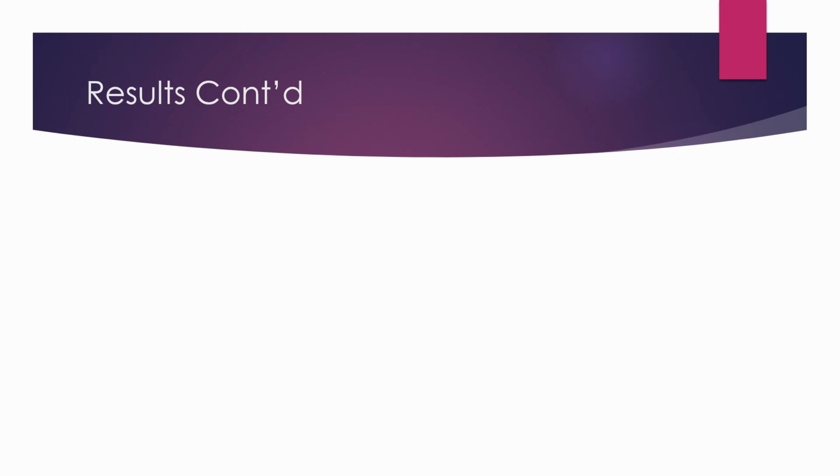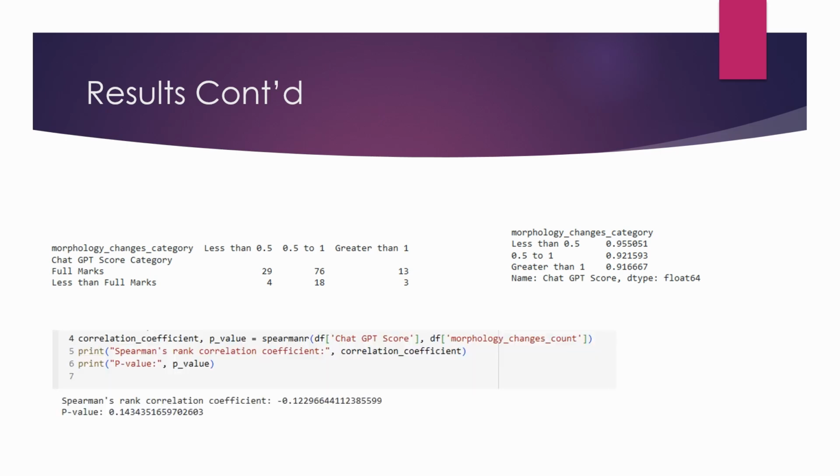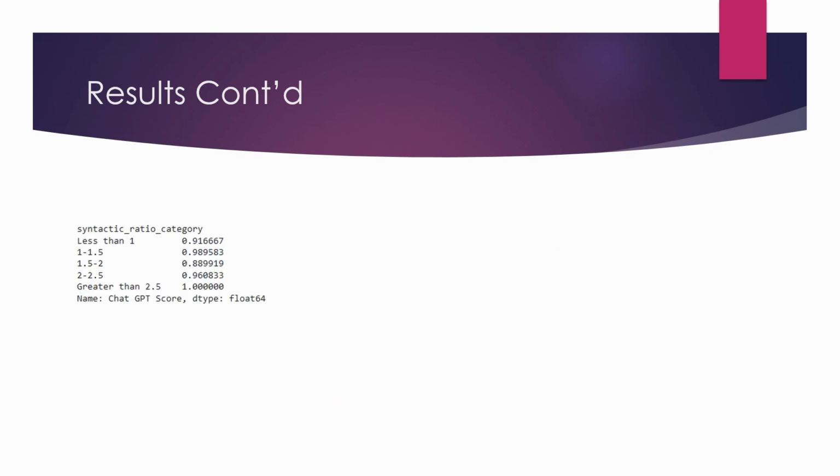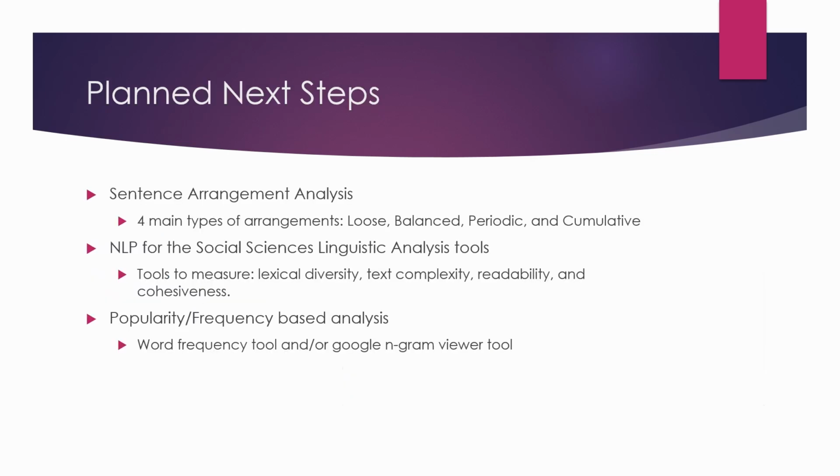For morphology changes, here they are grouped into 3 categories based on the number of changes per word. There's a slight negative trend visually that can be seen a little more clearly with the average score values, but by correlation tests, this occurrence does not have a small enough p-value for it to be proven as a trend of the data. The syntactic complexity measure was also split into categories, and there's one small outlier for the overall scores, but as we can see here, this also was not meaningful enough to be statistically significant.